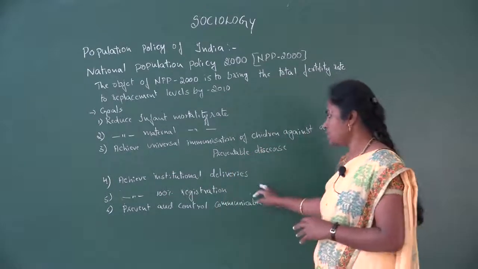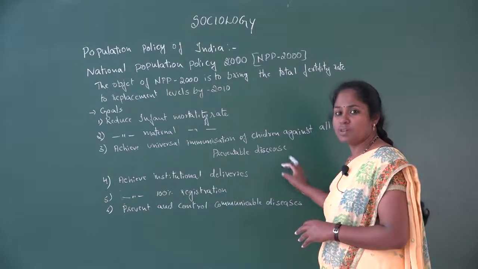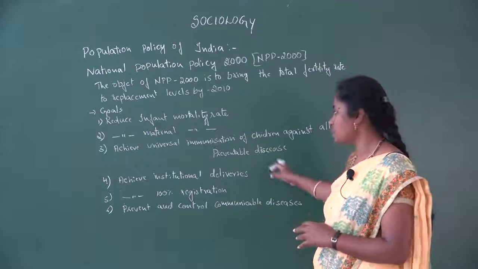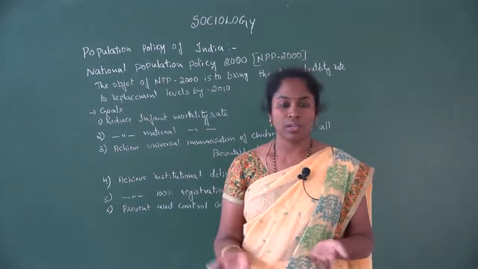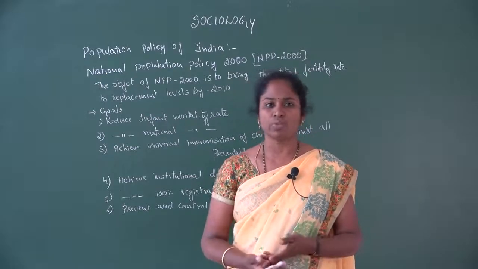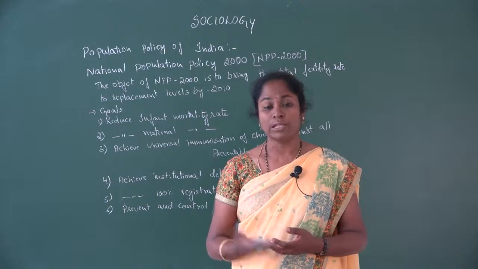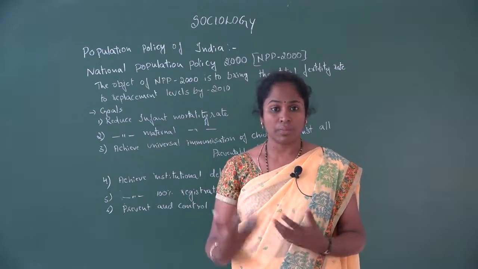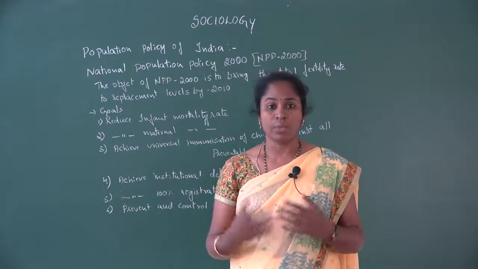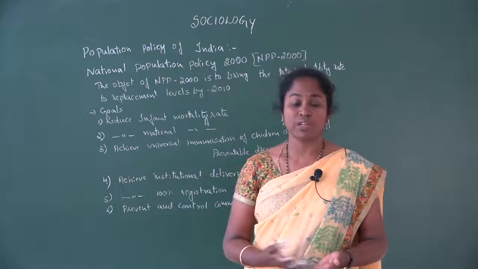And the fourth one is achieve institutional deliveries, by the experts, the persons who are experts. Especially in the past some years back, and even presently in some places, the deliveries take place in the house without any medical precautions or any medical facilities. Because of that, we see maternal deaths.